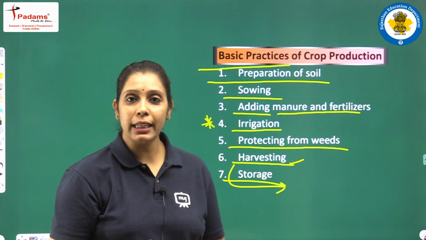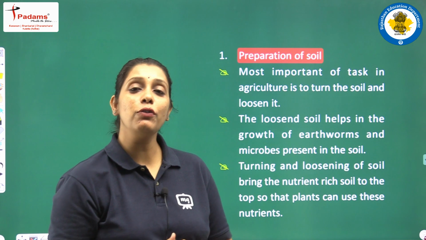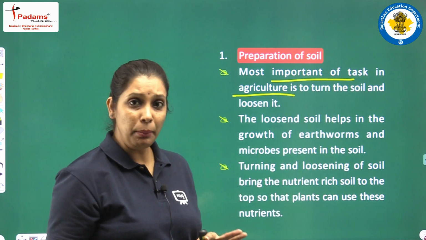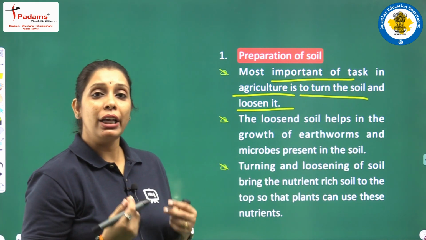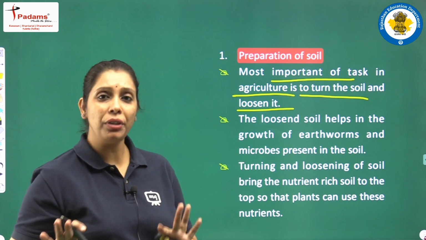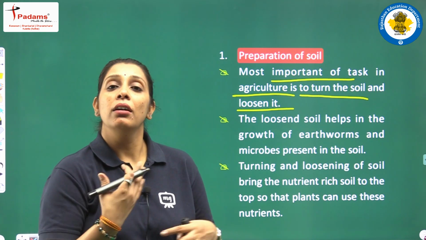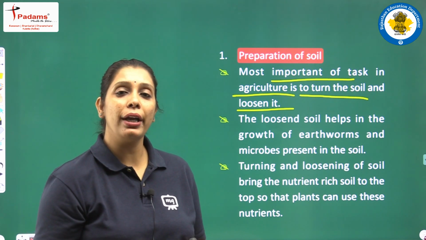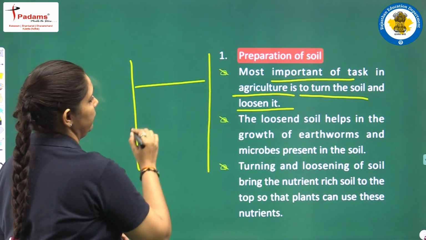Let's start with the first step, and the first step is preparation of soil. Students, preparation of soil is an important task in agriculture, and it means to turn the soil and loosen it. Students, when we harvest the previous crop, we leave the field for 2 to 3 months so that the soil can get the nutrients again. Fine. After that we loosen the soil. और हम उस सॉइल को लूजन कैसे करते हैं? हम उसकी मिट्टी को उलट पुलट करते हैं.